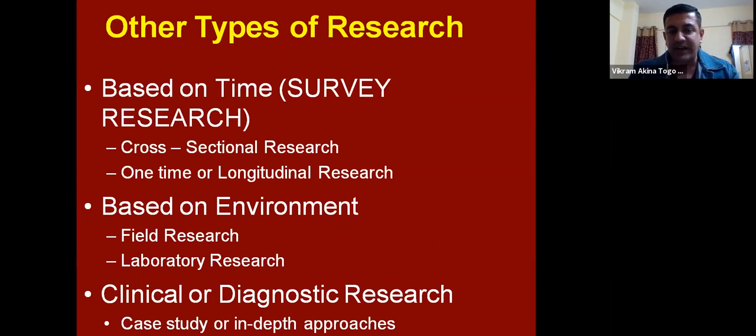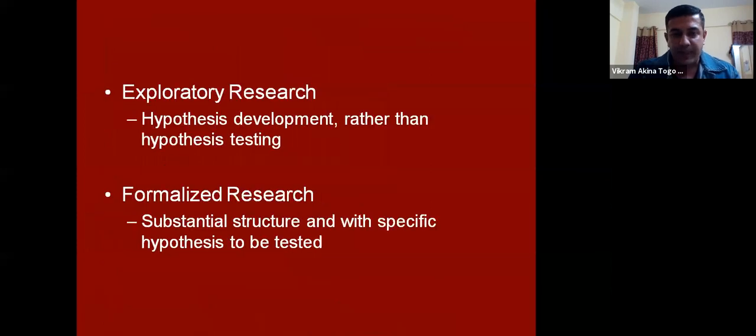Then we've got clinical or diagnostic researches. So what is presently happening with our vaccinations and all that is all clinical and diagnostic researches. These are case study based on a particular phenomena which has happened. Then a broad type of research is exploratory research. So here we are trying to make a new theory. We are exploring, as the English word says, a new type of research. Hypothesis is not getting tested here because we don't have an assumption. We are doing a new thing. We are trying to find out a new exploration.